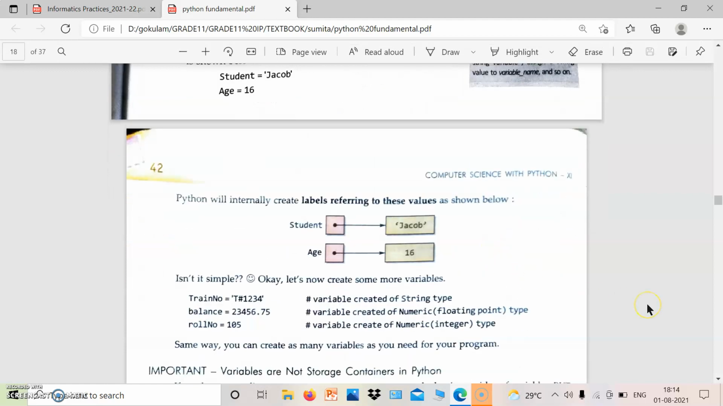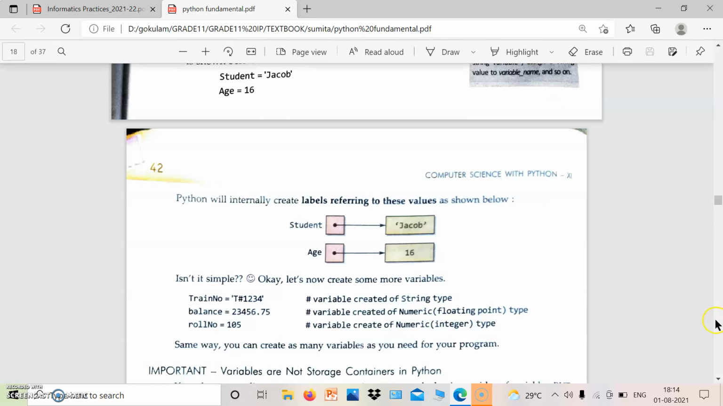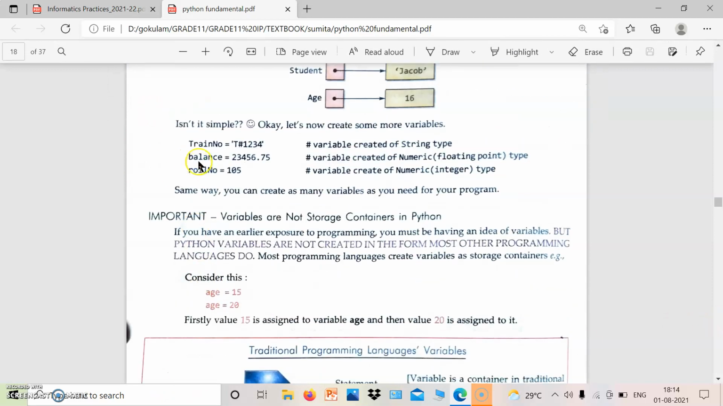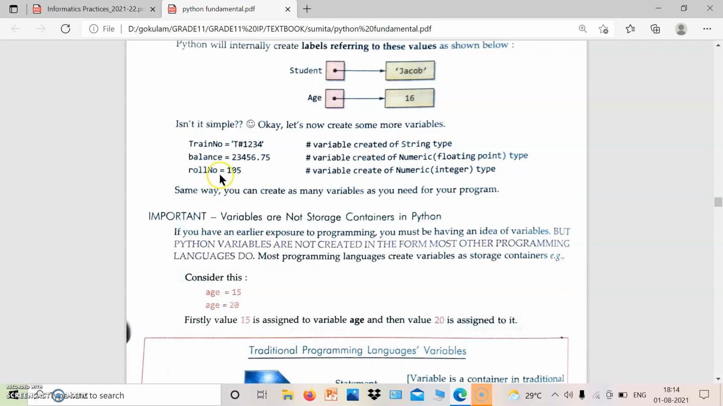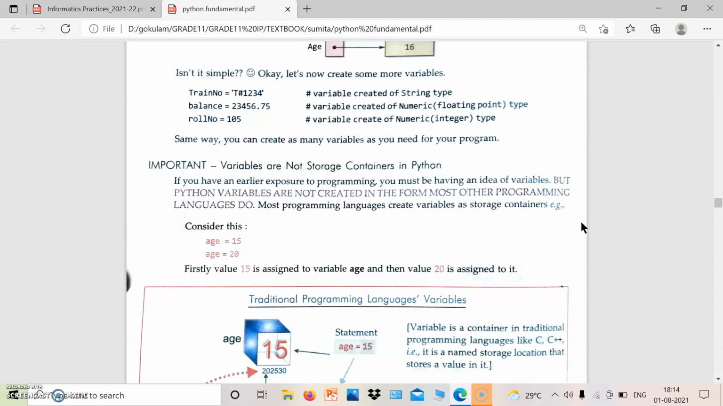According to this, Python internally creates a label based on this variable name. That means student 'Jacob', age 16. Then suppose train number equal to 'T#1234'. It is a string because single quotes are used. Balance equal to, this is a floating point. Floating point means it contains some precision points. Roll number equal to 105. It is an integer. Both floating point and integer are numeric. Numeric means numbers.